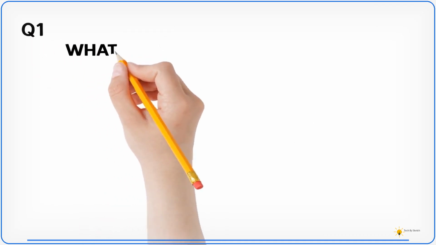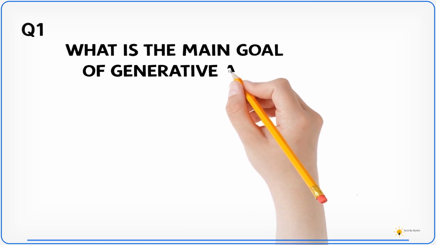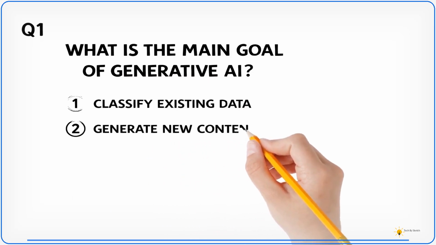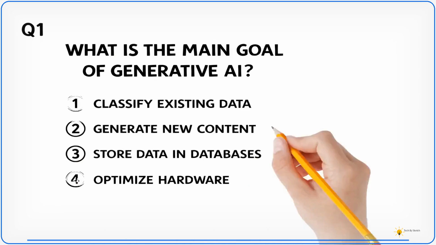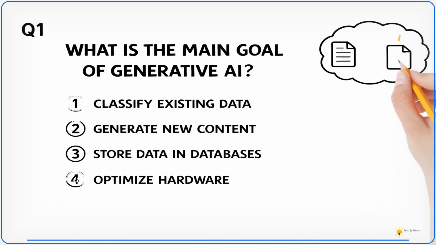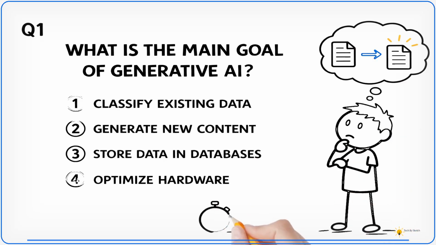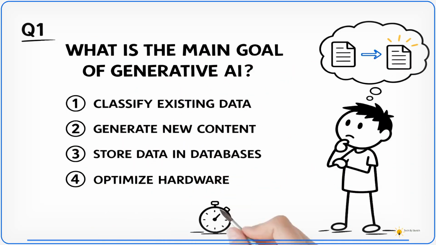What is the main goal of generative AI? 1. Classify existing data. 2. Generate new content. 3. Store data in databases. Or 4. Optimize hardware performance. Pause the video if you need more time.